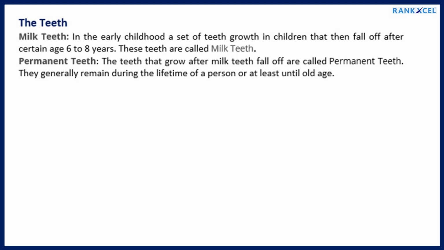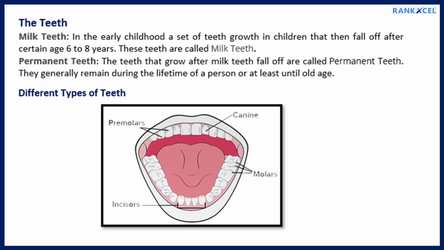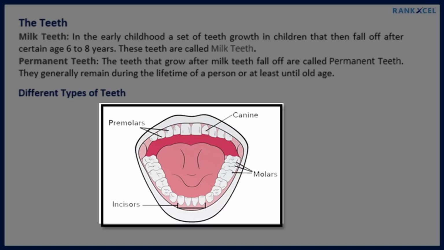The teeth. Milk teeth. In early childhood, a set of teeth grows in children that then falls off after a certain age, 6 to 8 years. These teeth are called milk teeth. Permanent teeth. The teeth that grow after milk teeth fall off are called permanent teeth. They generally remain during the lifetime of a person or at least until old age. Different types of teeth.